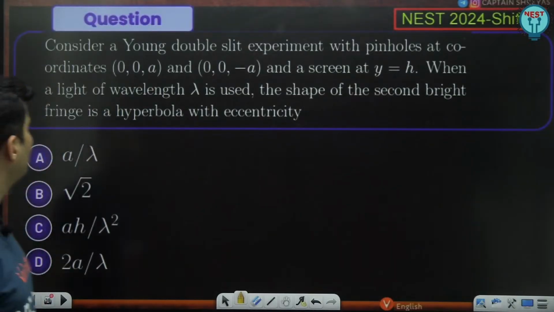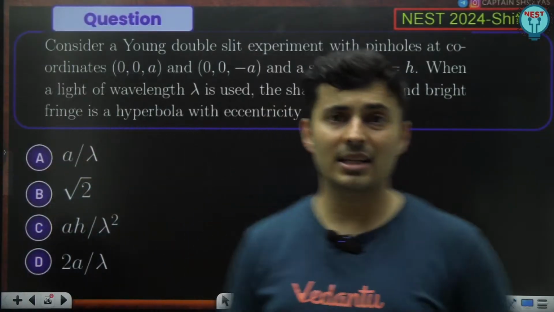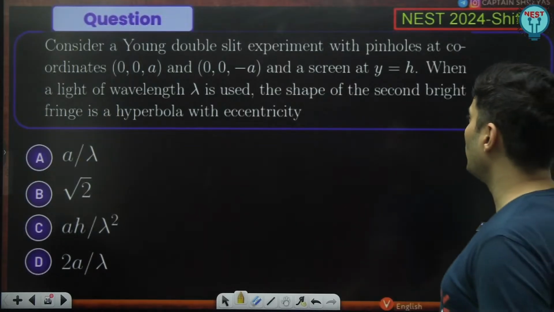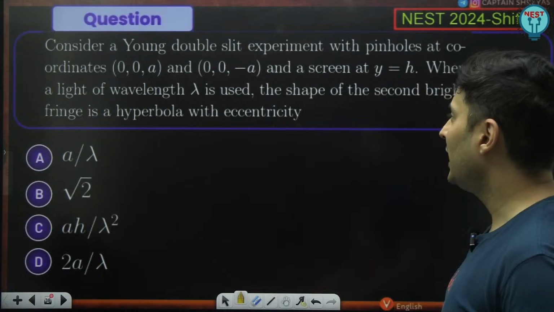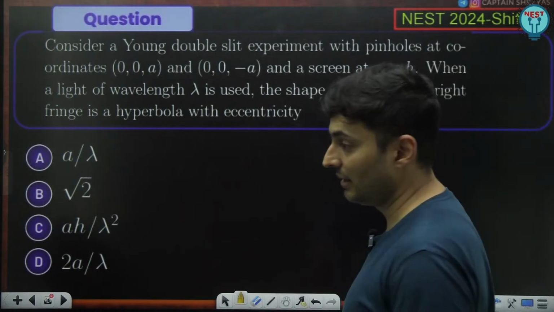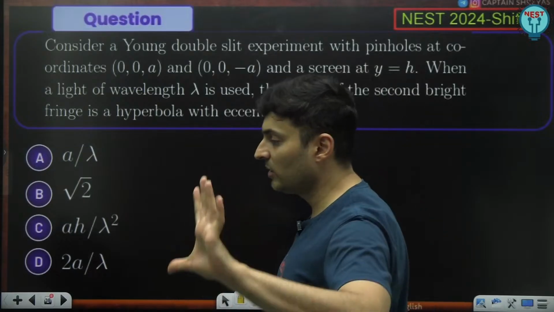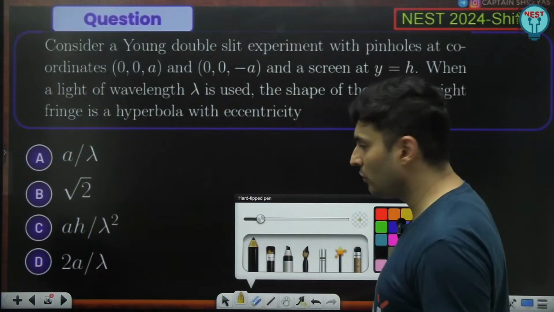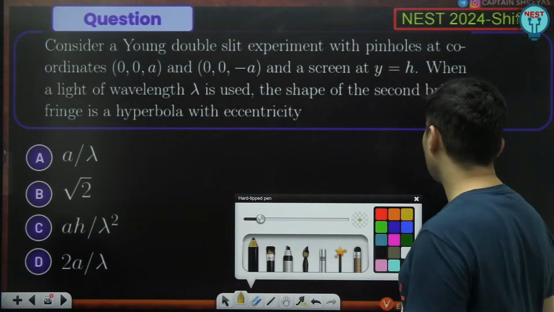Here it is. Consider a Young's double slit experiment with certain pinholes at coordinates so and so, and the screen here, light of wavelength is used. The shape of the fringe is a hyperbola with eccentricity. Now, this question is one of the most difficult questions if you do not know the formula. If you know the formula, it is very straightforward.